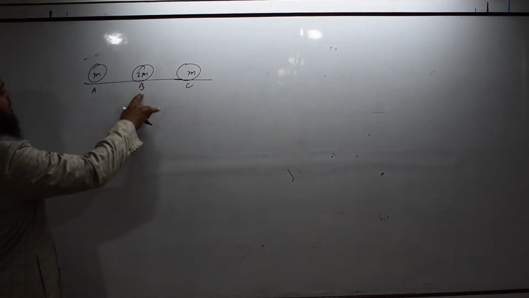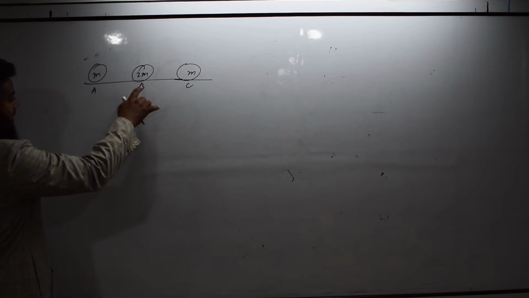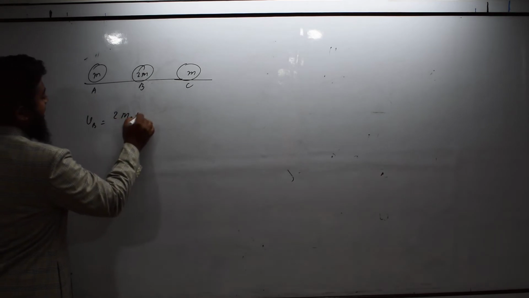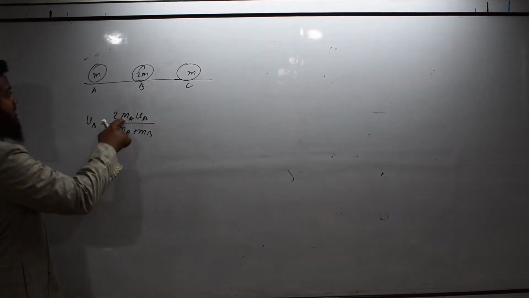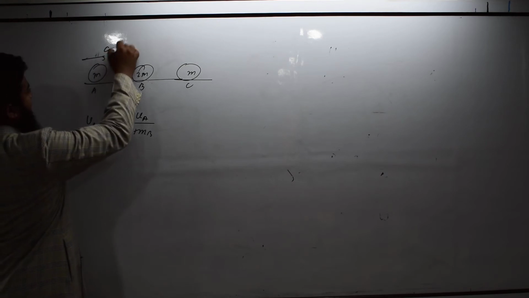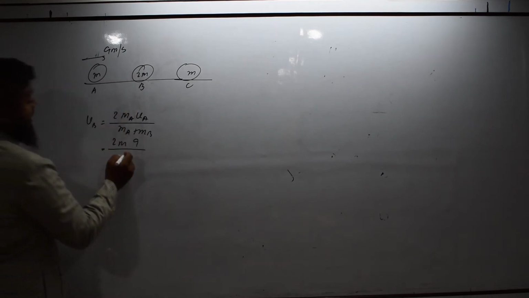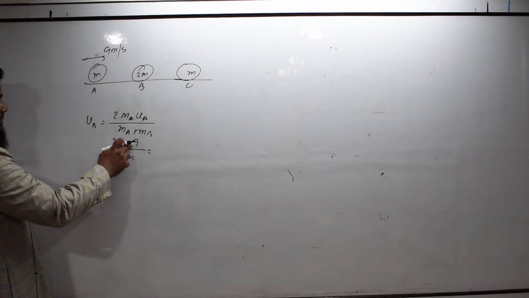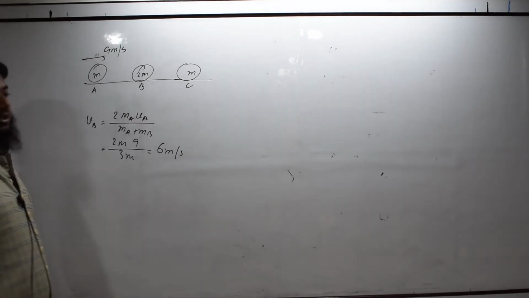Now, we can calculate the velocity of B after A hits it. From the formula we know, if B is at rest, then the velocity of B will be 2 m_A times velocity of A divided by m_A plus m_B. Now, this is m, so 2m, and this velocity is given as 9 meter per second. So, 2m into 9 divided by m plus 2m, which is 3m. The m gets cancelled, and 3 times 9... so 3 into 2, 6. So, B will start moving with a speed 6 meter per second.